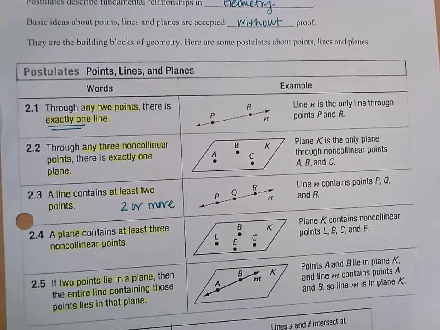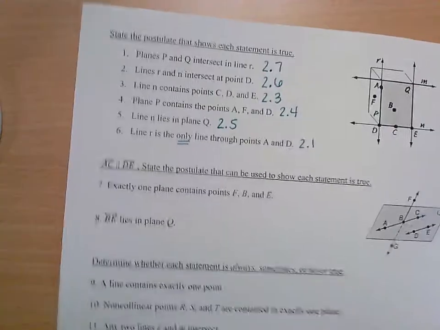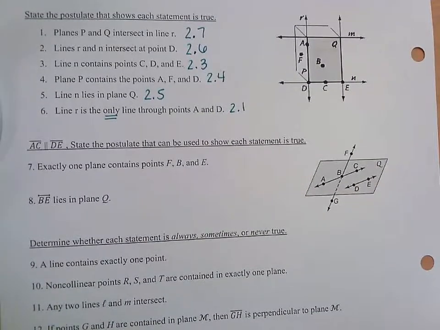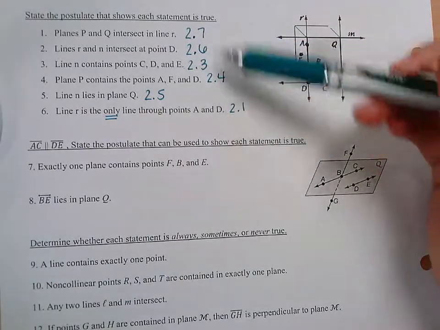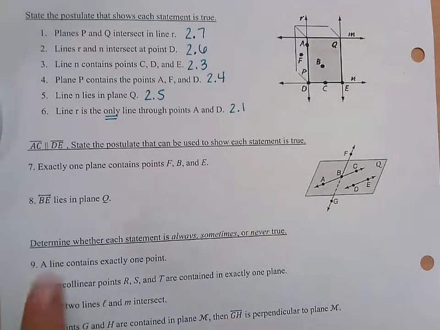So that would be line R, it's the only one. Okay, so naming the postulates you won't have to do on your quiz, but understanding them, you will have to understand the reasoning behind them. So that's just kind of forcing you to look at the postulates to answer those.